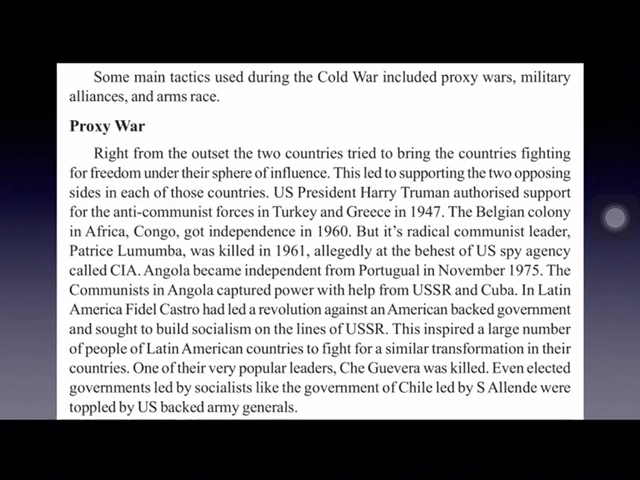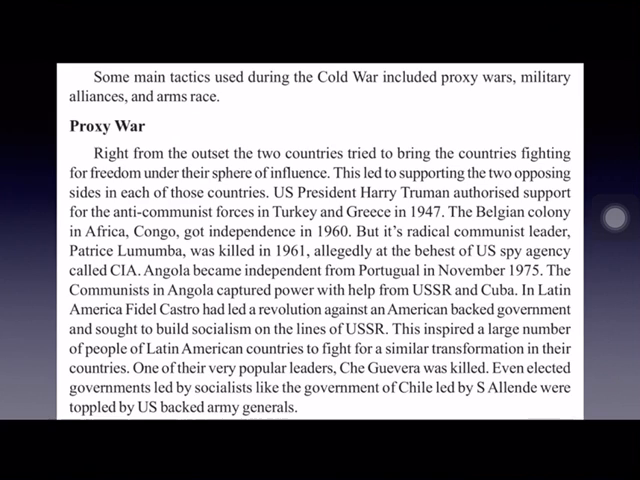First one is proxy war. Proxy war means they did not directly fight with each other. As I told you just now, wherever any incident took place in any country, immediately USA supported one side and the USSR supported the other side. Like that they fought with each other indirectly, and that is called proxy war.